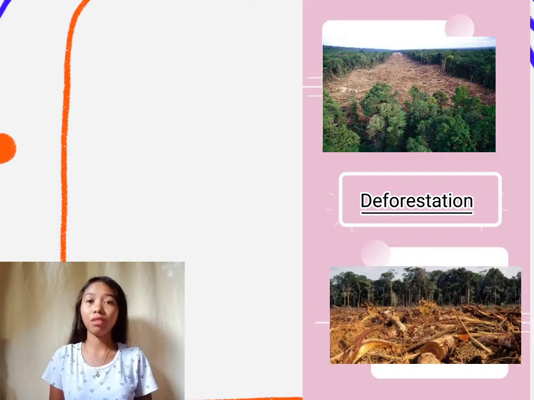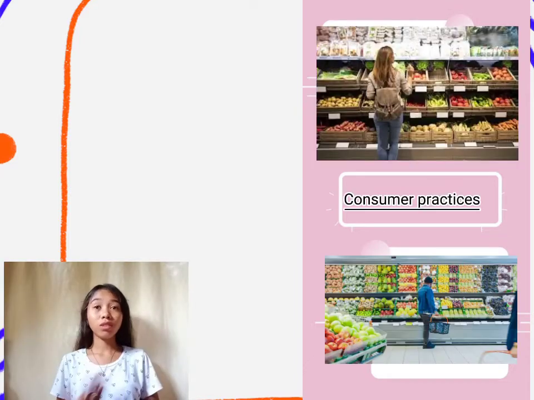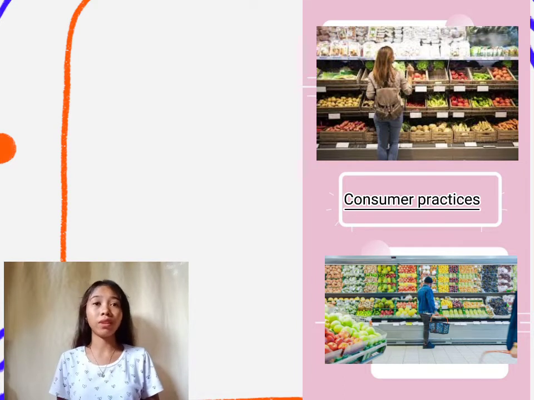Fourth, we have deforestation. When forests are cut down, much of that stored carbon is released into the atmosphere. This is how deforestation and forest degradation cause global warming. Next, we have consumer practices. After basic needs are met, consumers begin buying items for social status as people try to acquire more and more expensive status products. Producing all these things generates climate-changing greenhouse gas emissions.